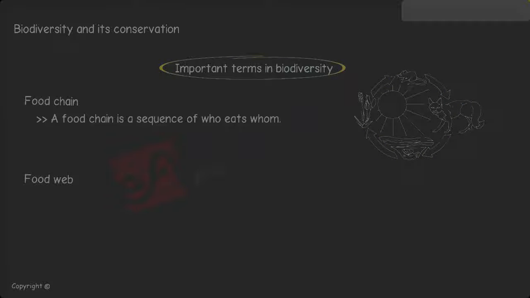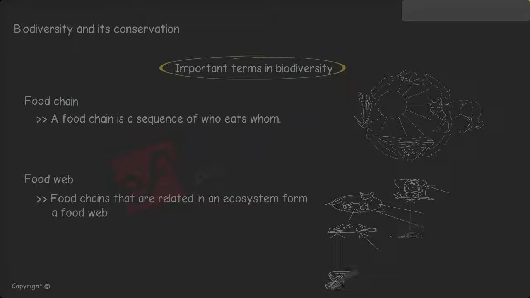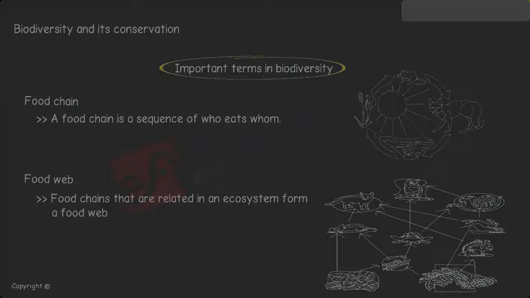Food web. Food chains that are related in an ecosystem form a food web. In forest ecosystems, many types of herbivores eat trees and other plant life. Carnivores, or meat-eating animals such as tigers, lions, and wolves, prey on herbivores. They usually prey on wild animals.